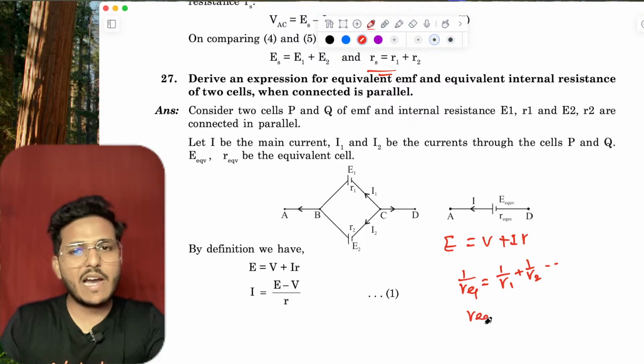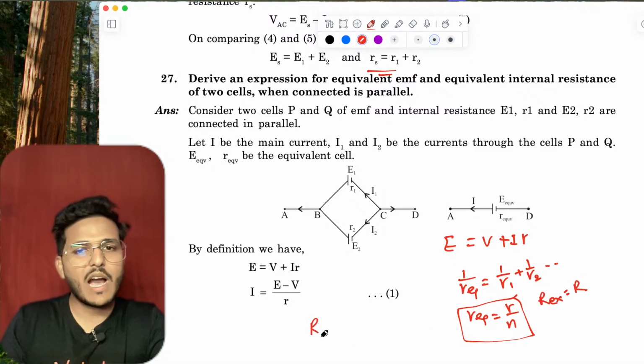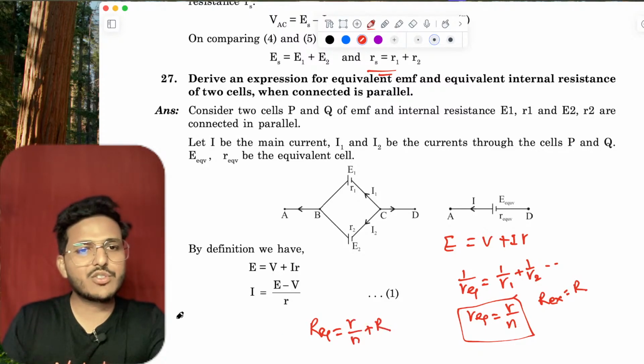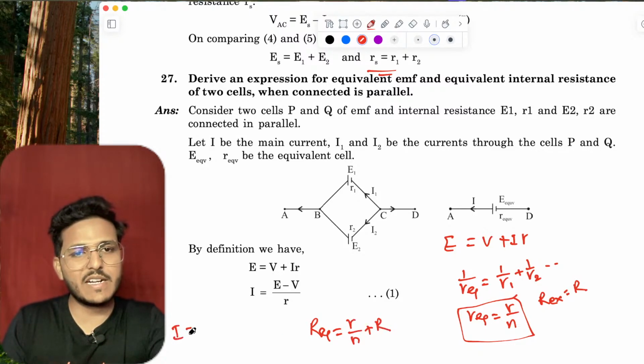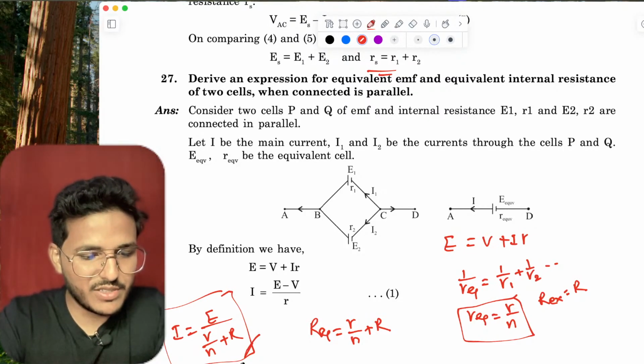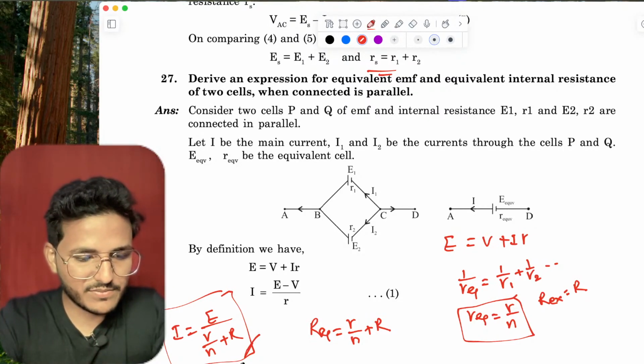That means R equivalent equals R upon N. And external resistance is R. So total resistance is R upon N plus R. If we consider current, that means E upon (R upon N plus R). This is for parallel combination.